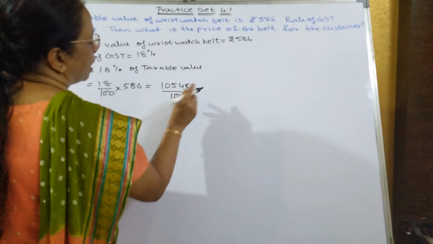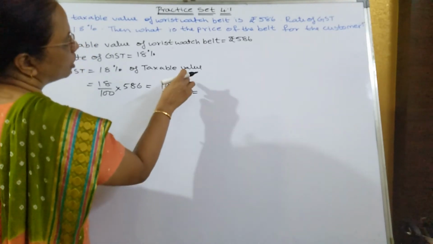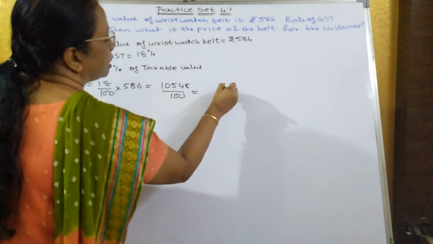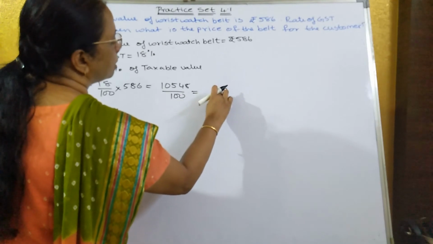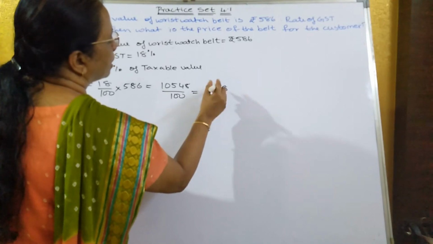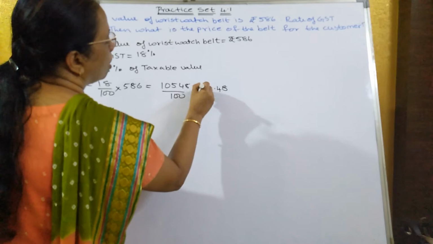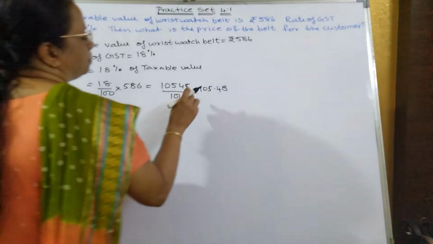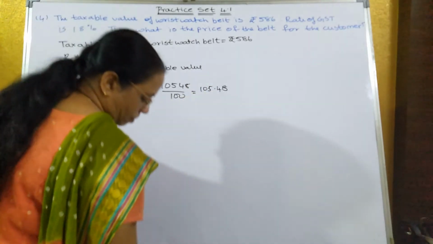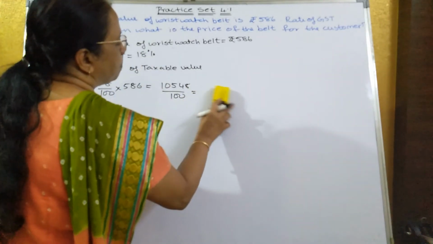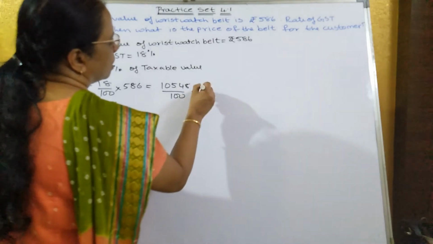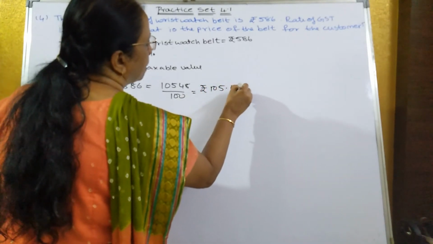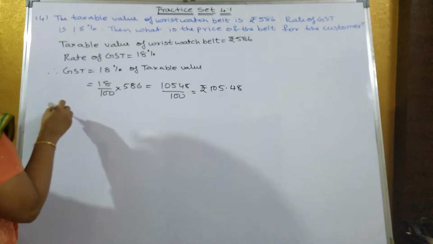Now remove the 100 by putting the decimal: there are two 0s, so put the point after two digits from the right. That is equal to rupees 105.48 paise.